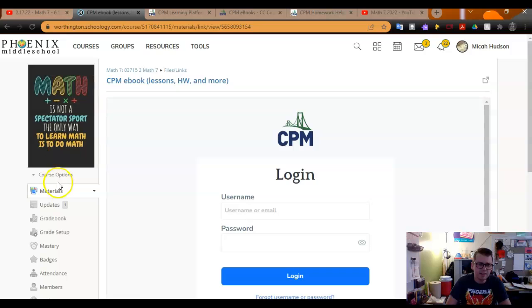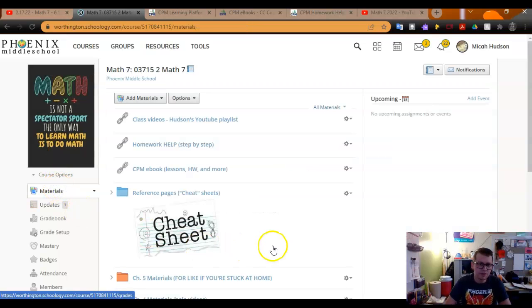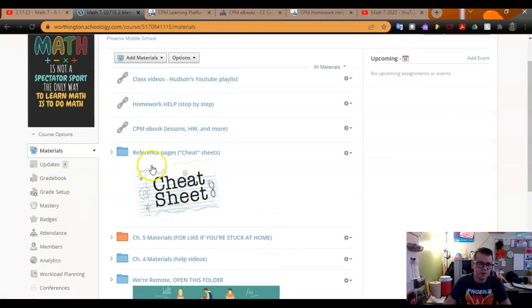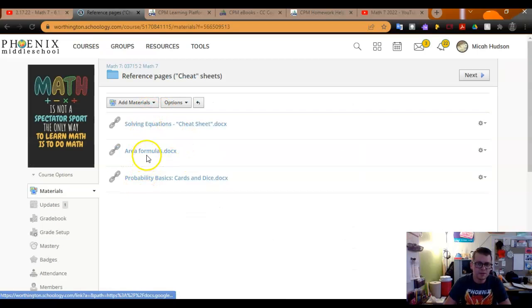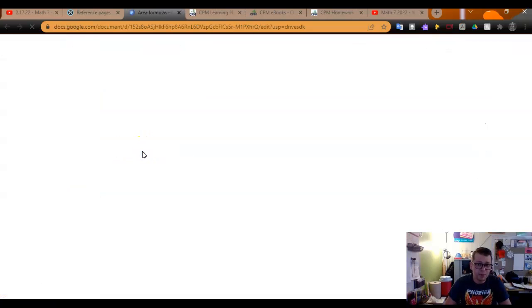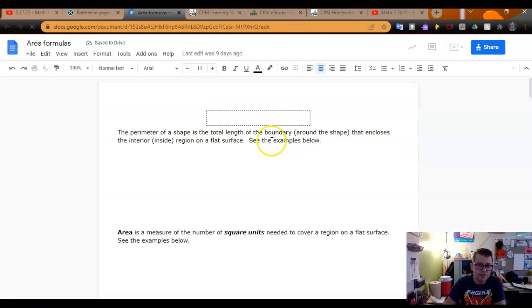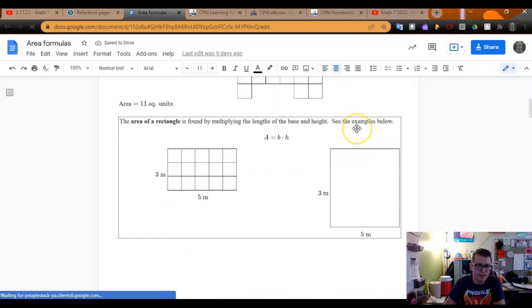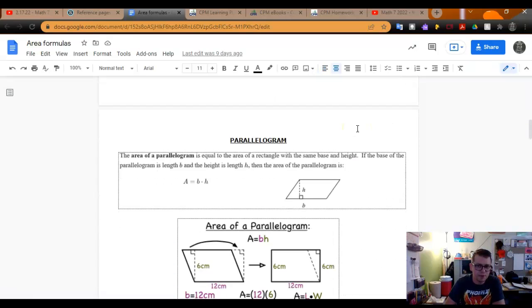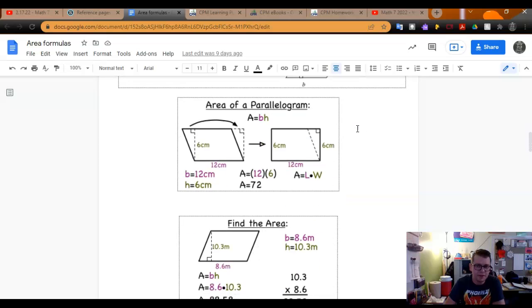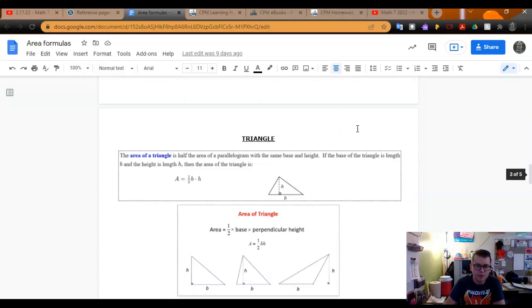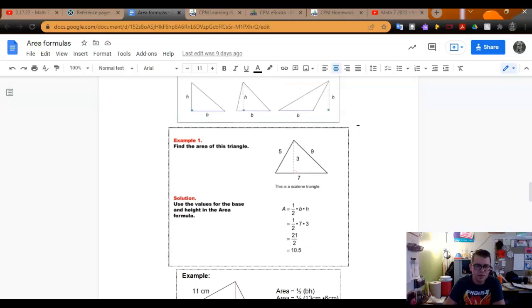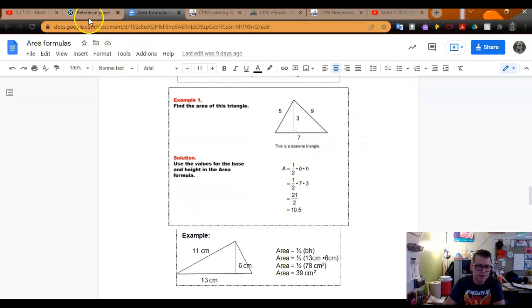The other thing that I have in my Schoology page is all of our reference sheets. So our reference sheets, or what we kind of nickname cheat sheets, are available here. So let's say a student is solving an area formula or an area problem where they need the area formulas. I've got all of that stuff embedded in here, reviewing again the difference between perimeter and then area of our different types of shapes with some examples included to help give them a nudge in the right direction.